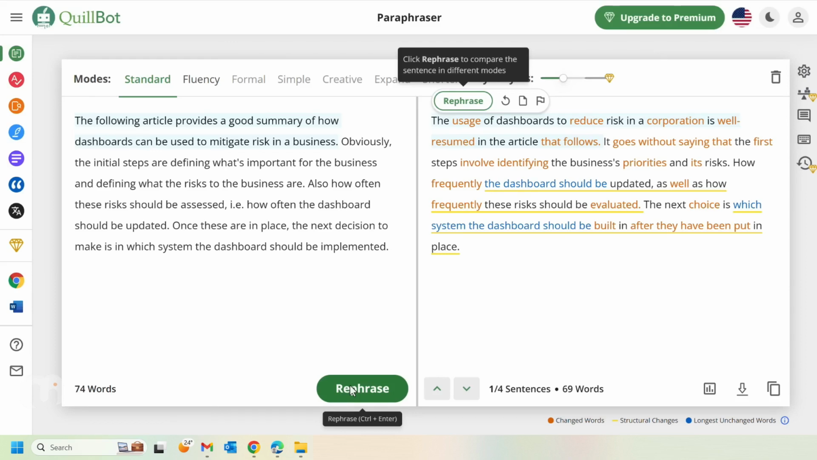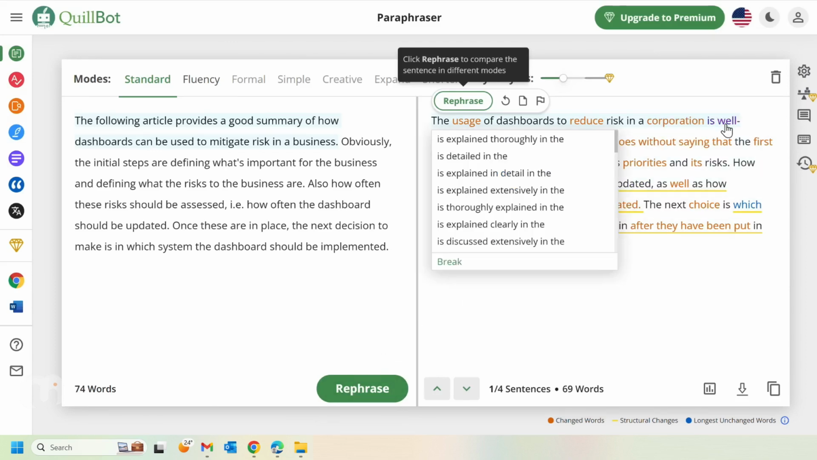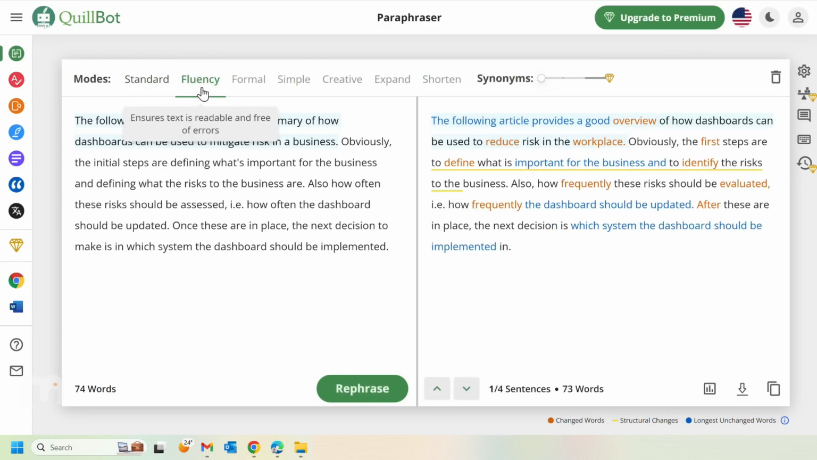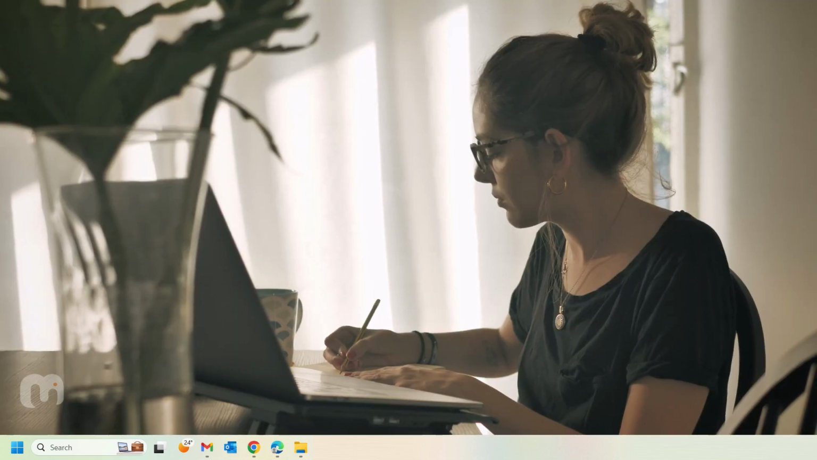Now you can rephrase specific words by just clicking on it, and it gives you a list of options. We can change "is will have resumed" to "is detailed in." You also get the option to change the mode. Say for example, the fluency mode has a different phrasing of the paragraph. You have other modes as well, but those are available upon subscription.